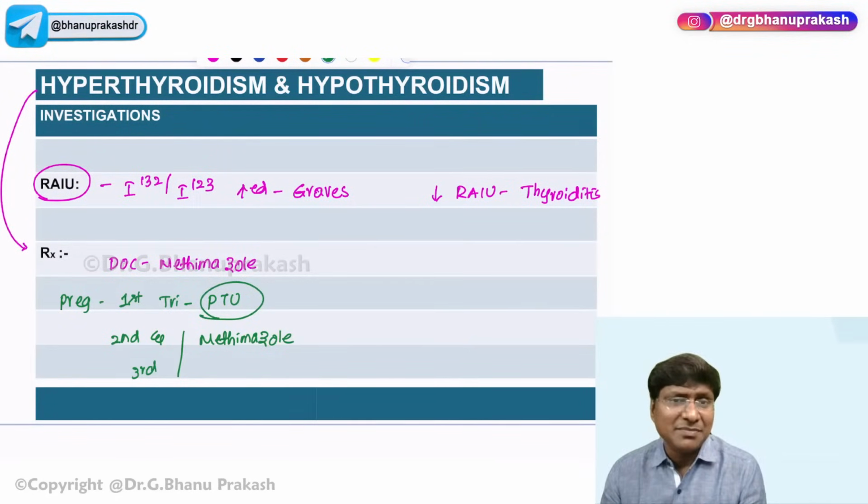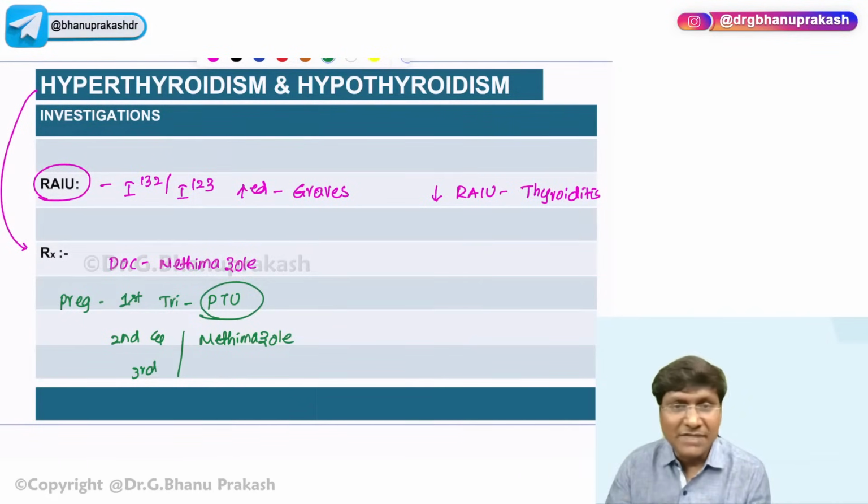Why do we give methimazole in the second and third trimester? Because methimazole has a longer half-life compared to propylthiouracil. And not only that, propylthiouracil can cause very severe hepatic toxicity. That is the reason why we don't give propylthiouracil in the second and third trimester, right?